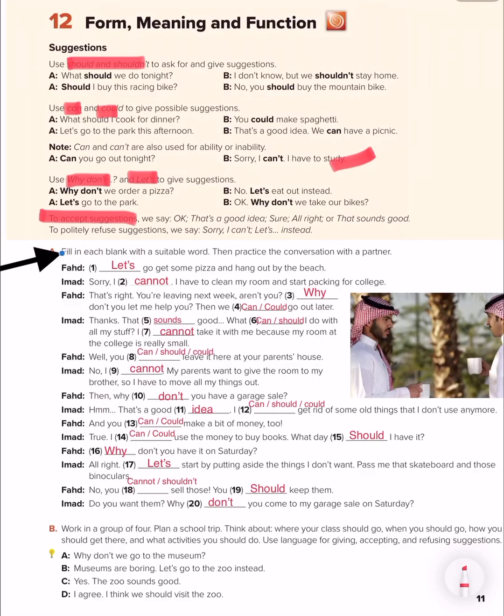Look what do we have here. Fill in each blank with a suitable word. Then practice a conversation with a partner. So we have here a conversation between Fahad and Imad. Let's read them and complete it with the suitable words.